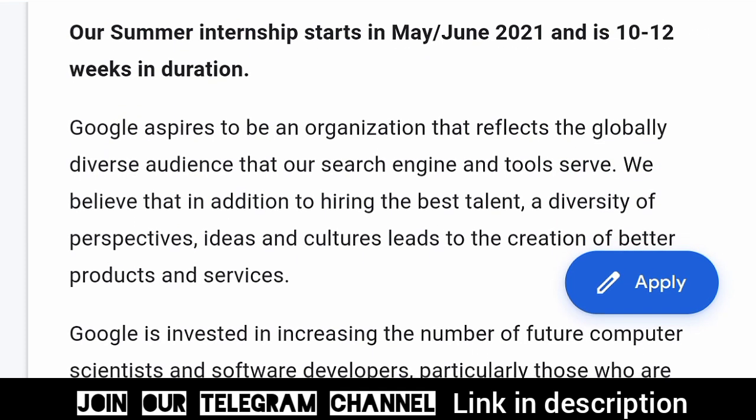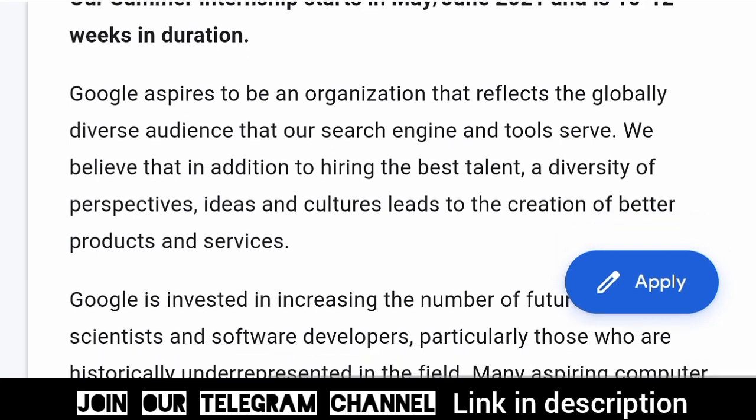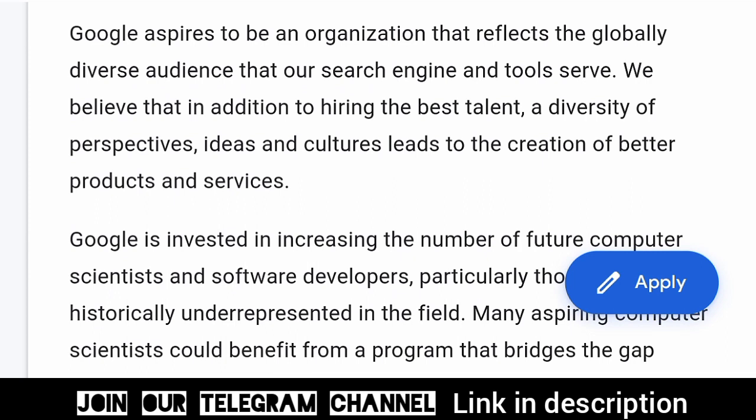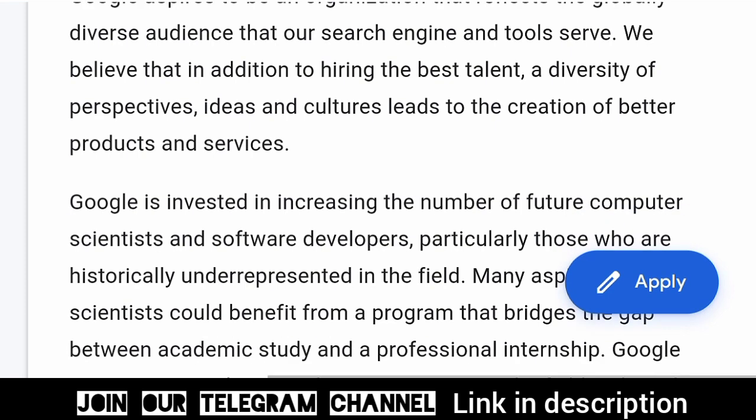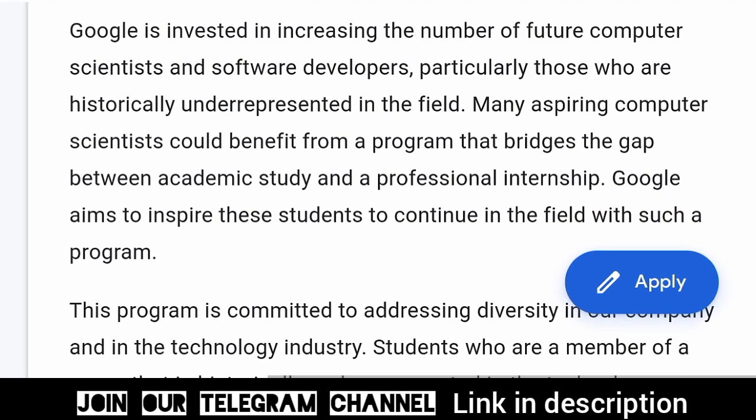So last, a note about the job. Google aspires to be an organization that reflects the globally diverse audience that its search engine and tools serve. This is basic information you can read on your screen, about what Google needs from its interns. These are basically ideal words for interns. Google is invested in increasing the number of future computer scientists, and the program is committed to addressing diversity in the company and in the technology industry.